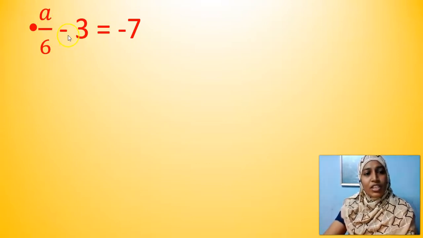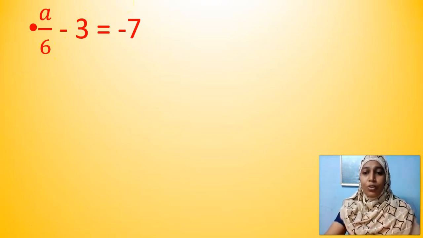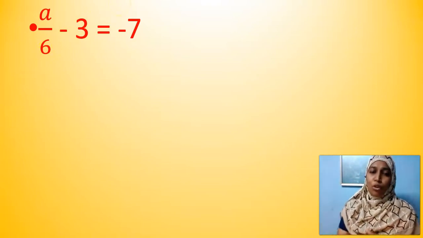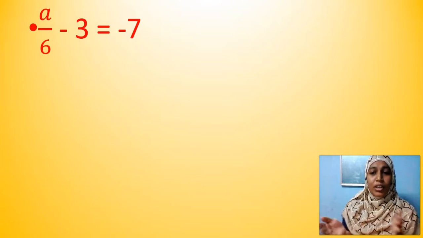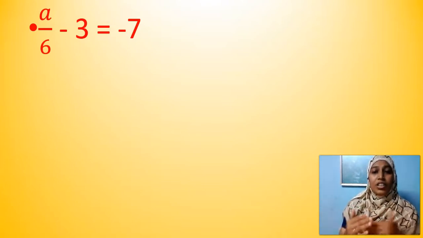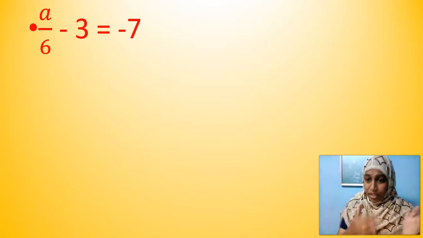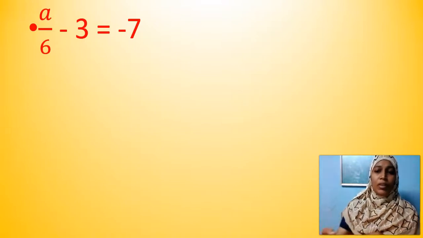Okay, what will be the first transpose? Can I transpose 6 first? No, children, you should not transpose 6 first. You should start with 3. As I have already told you, it is a little bit reverse of BODMAS. In BODMAS, we used to say division and multiplication should come first, then addition and subtraction. But it is reverse here. Addition and subtraction should be transposed first, then multiplication and division.